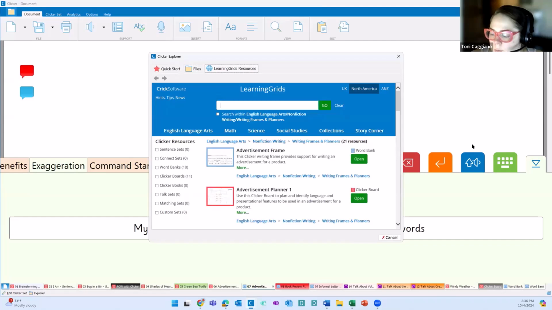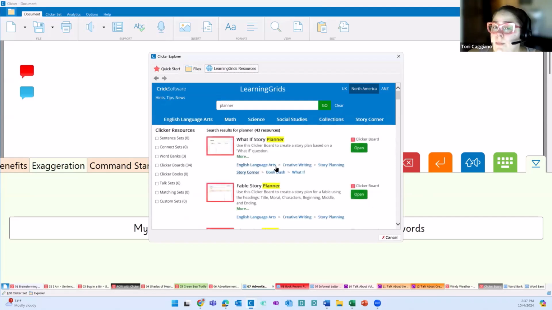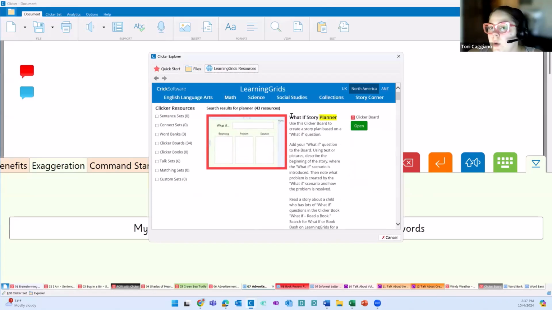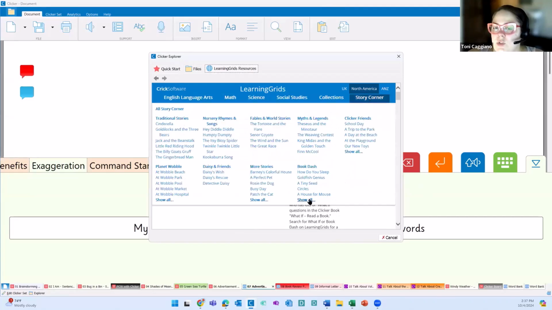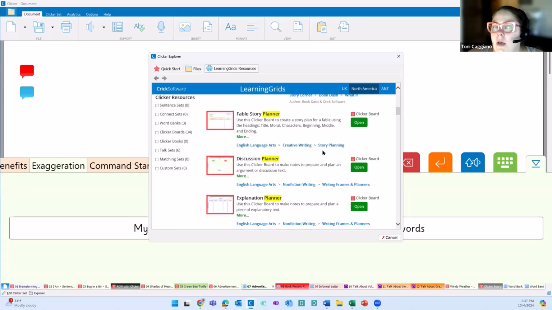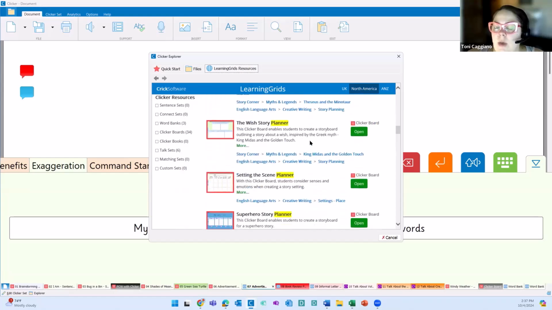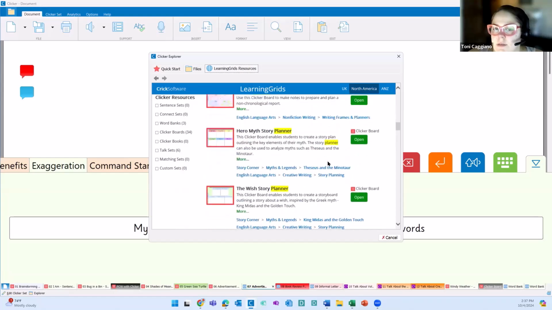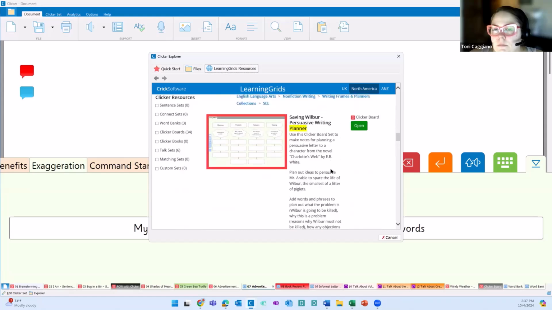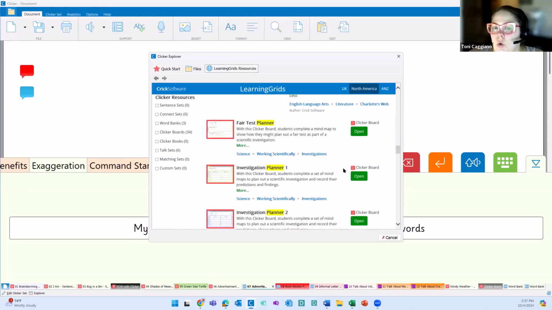If I look up planner, we have 43 planners. We have these related to specific stories, like What If Story. That is one of the stories in our story corner. We have all of the general planners, fable story, discussion planner. And we also have these around specifics. Go down just a little bit more here, Saving Wilbur, for example. So related to specific stories or types of writing.